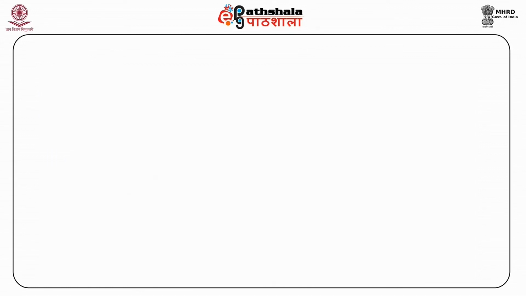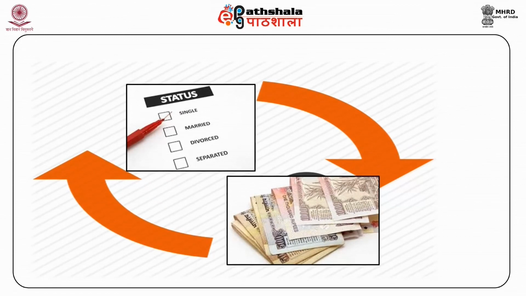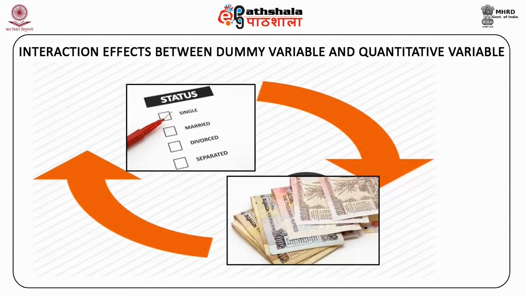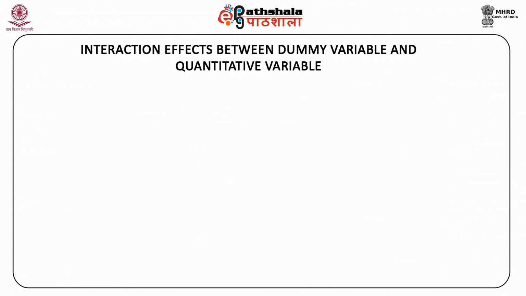As you can see in the above image, there is an interesting interaction between a dummy variable showing marital status and a quantitative variable such as income, which together can have an effect on mean y. To further understand how such an interaction in the dummy variable and the quantitative variable takes place, consider the following